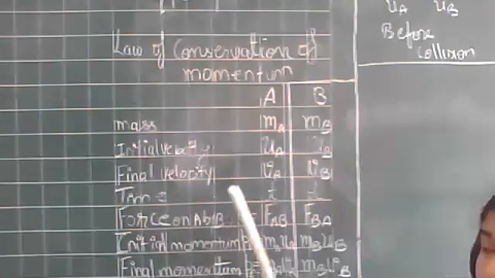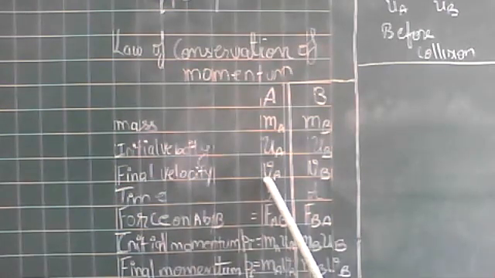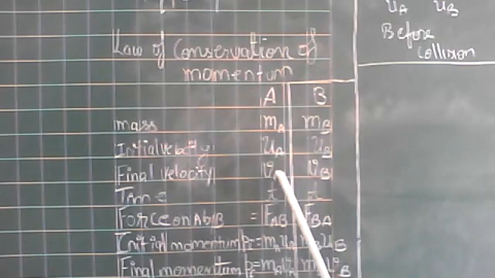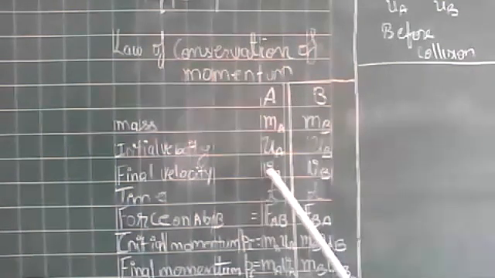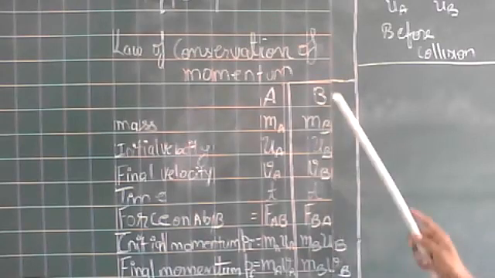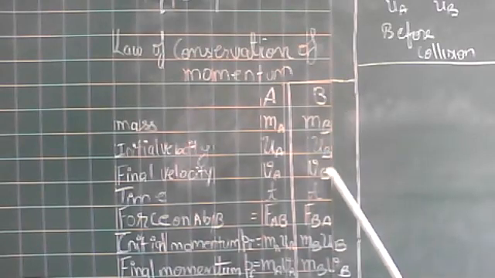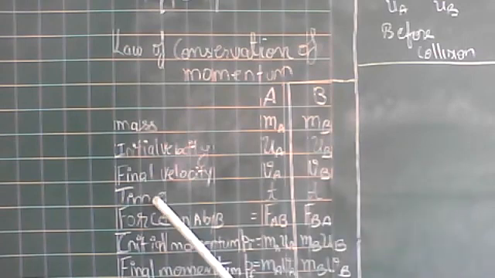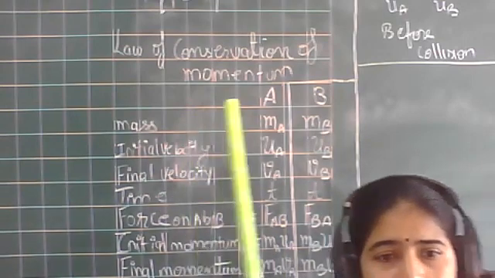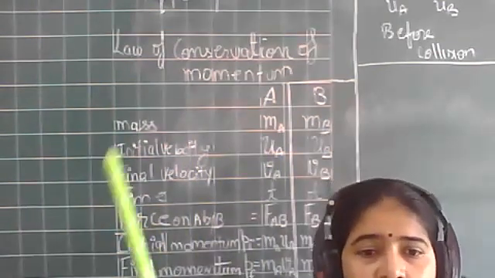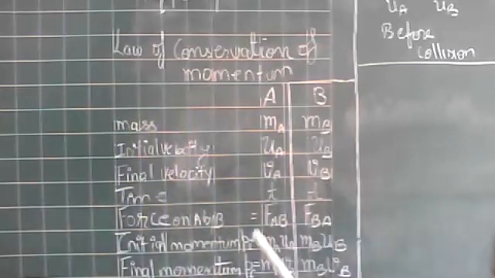Final velocity. Initial velocity was u. For final velocity we will use v. So final velocity of A is va, and final velocity of ball B is vb. Now, the time for which they are colliding, the time for which they are interacting with one another, is time t, right?